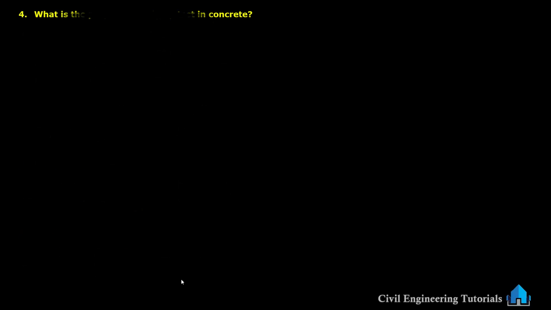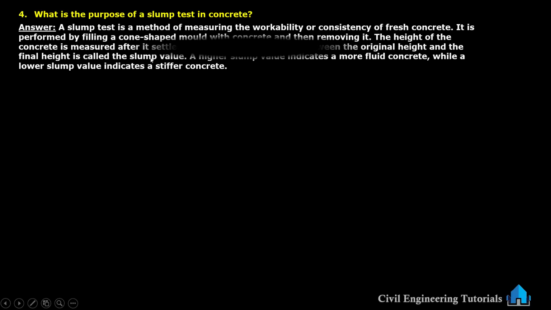Next question, what is the purpose of a slump test in concrete? A slump test is a method of measuring the workability or consistency of fresh concrete. It is performed by filling a cone-shaped mold with concrete and then removing it.